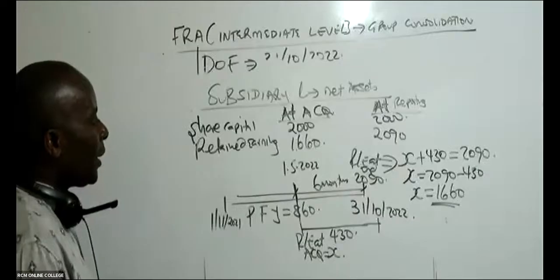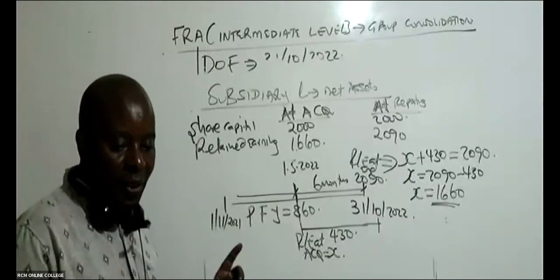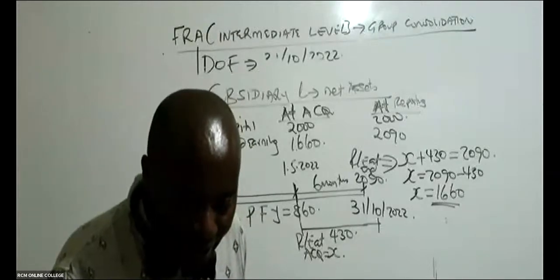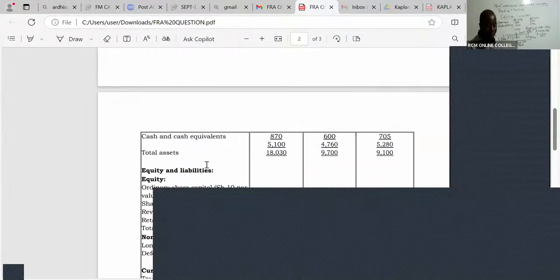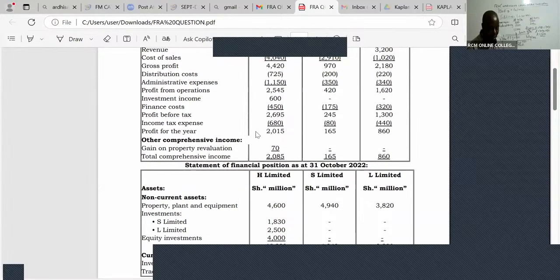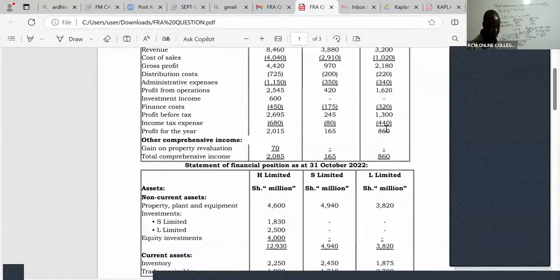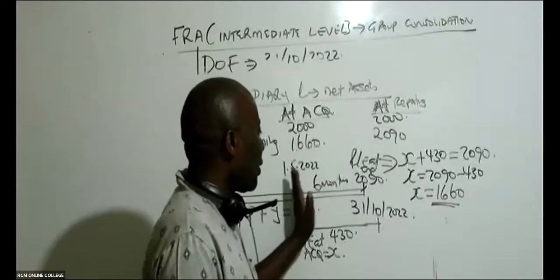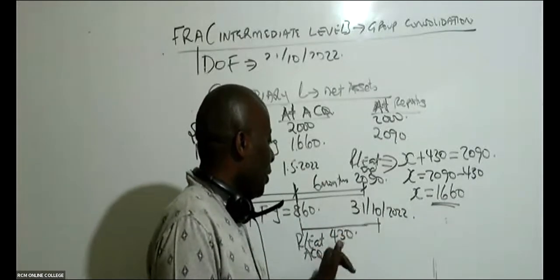So retained earnings like that. And now for L, ladies and gentlemen, where is the 860 coming from? Thank you very much, Eric, for asking. The 860 is the profit which was generated by company L for the whole year, 12 months. But I want profit for 6 months because I'm looking at post-acquisition. From here to here, it will be 430.